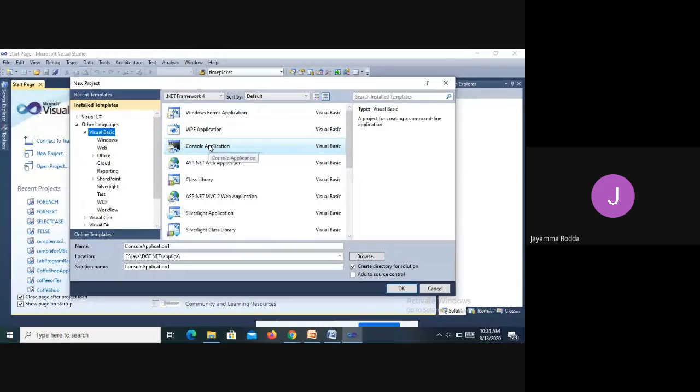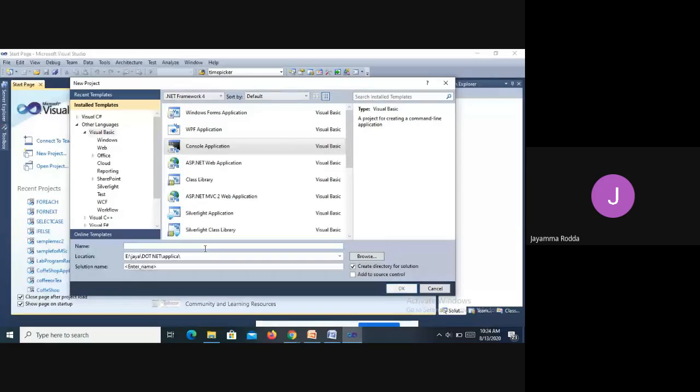What and all you are selecting, what and all you are writing, what and all you are doing, you have to write it. A stepwise process has to be written before you write your program. That is a must in .NET. So remember this. Select console application, and now you have to give a name for your console application.